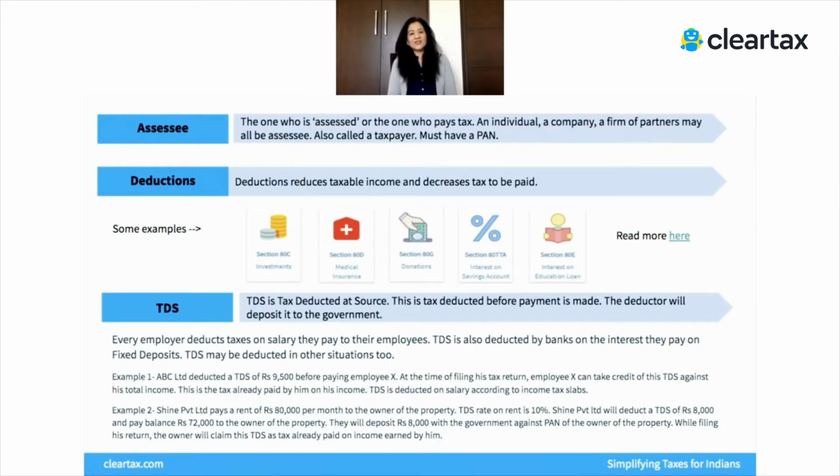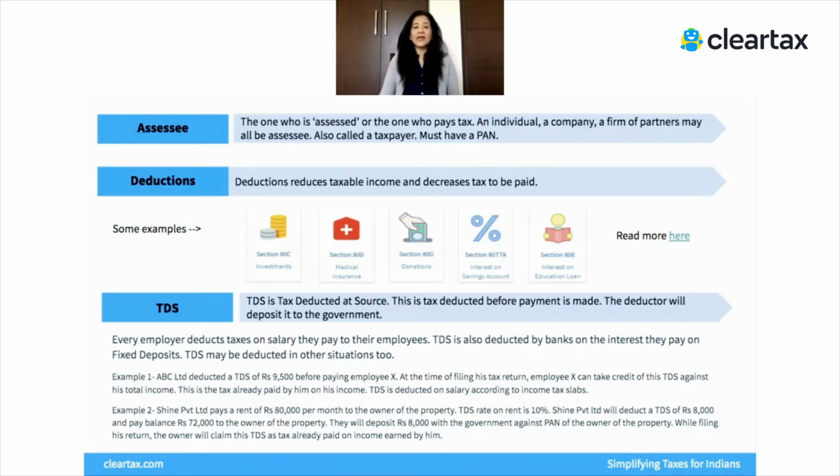The other thing which is very relevant and very important to understand is deductions. Now, what are deductions? Deductions, very simply, is something that reduces your total taxable income and reduces the tax that you need to pay, right? So yes, a fancy term, but very, very important. If you have total income, whatever it could be, say you've done a freelancing assignment and you've earned ₹1,00,000, and you want to reduce your taxable income, whatever deductions you can claim from this total income will be under deductions.